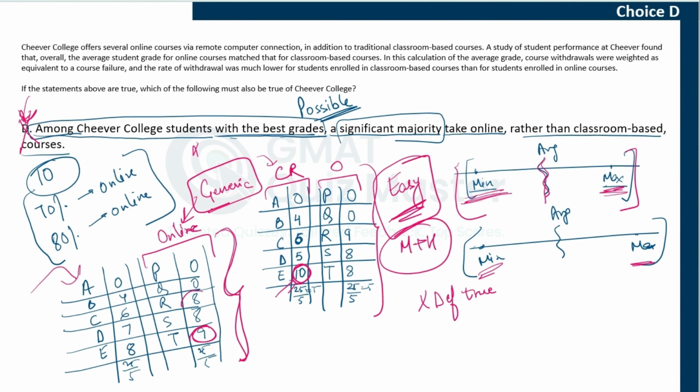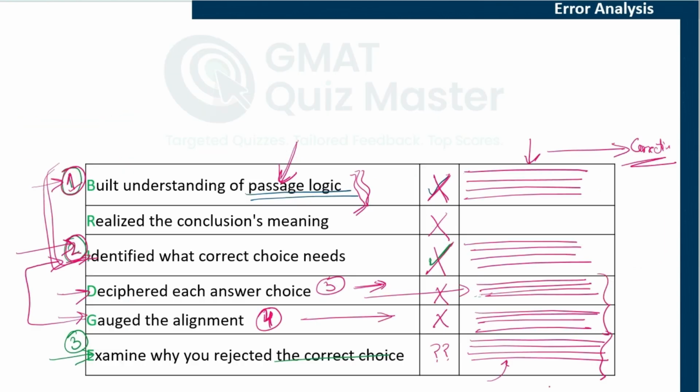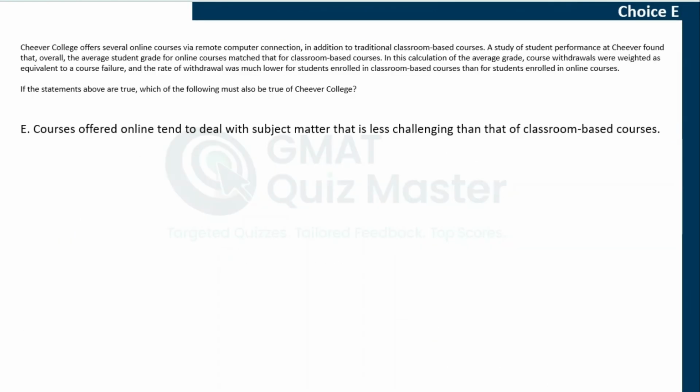Now again, go back to your bridge table. If you selected choice D, go back to your bridge table and update where you made a mistake. Was it the passage logic? Was it identifying what the correct answer choice needs to convey? Was it understanding the meaning of choice D? Or was it, like I said, that you took a different example or your understanding of average was not correct, in which case you were not able to gauge the alignment.